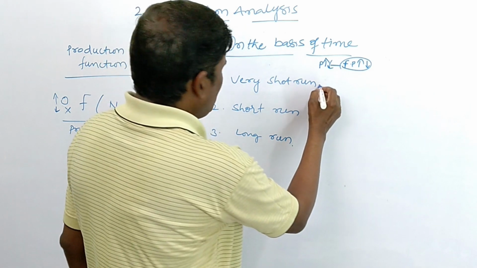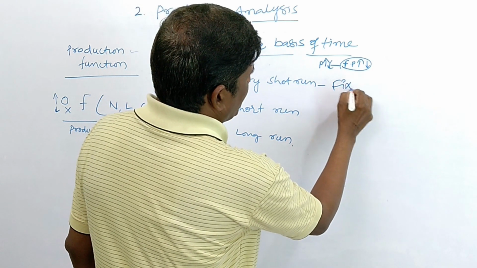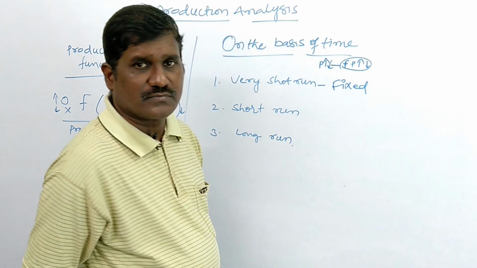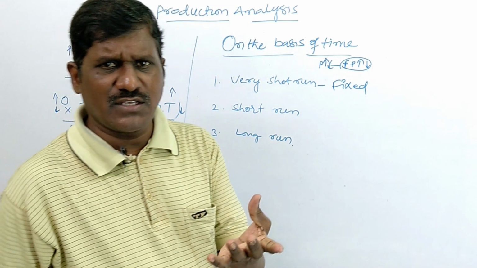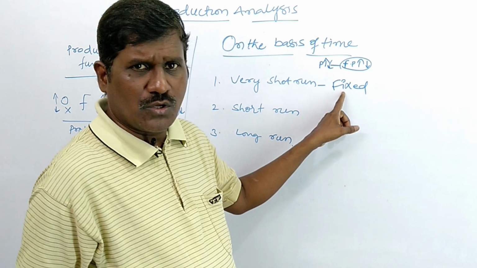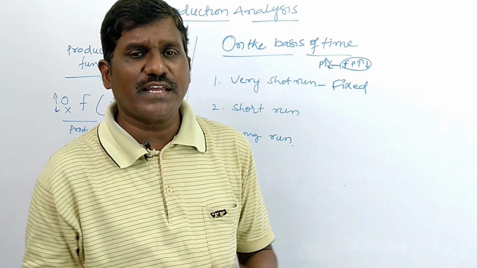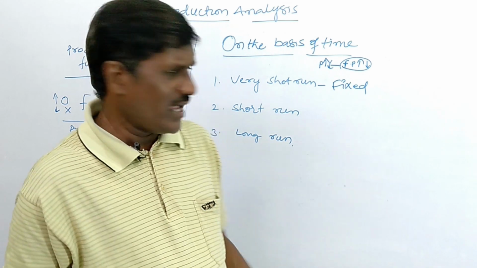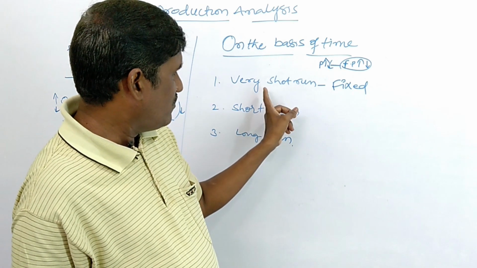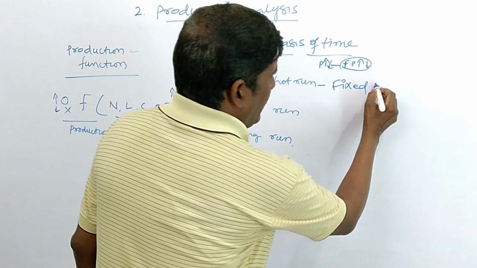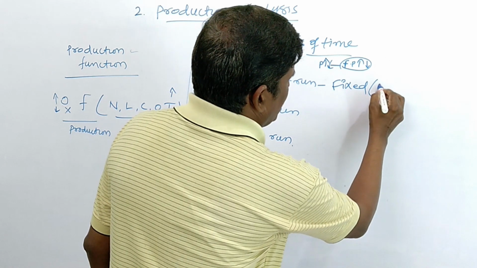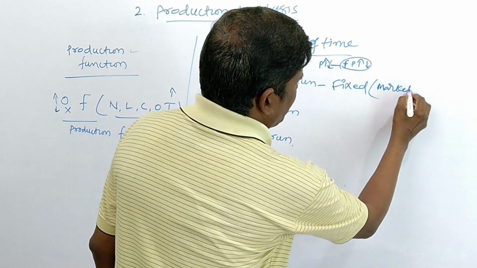So in the very short run, all factors are fixed. Land, labor, capital, organization, all factors are fixed. No one factor is supported to increase the production. Okay, so this is the first one, very short run. This is called the market period.